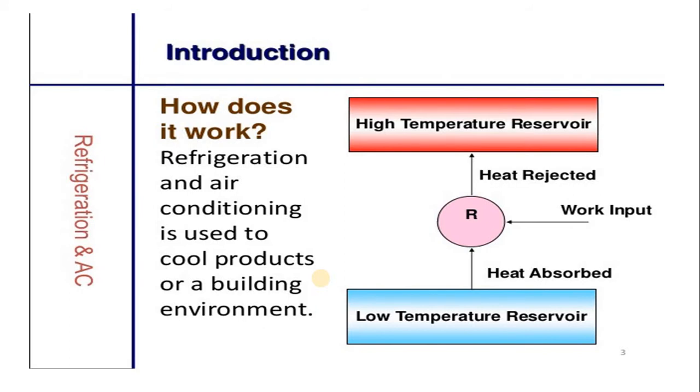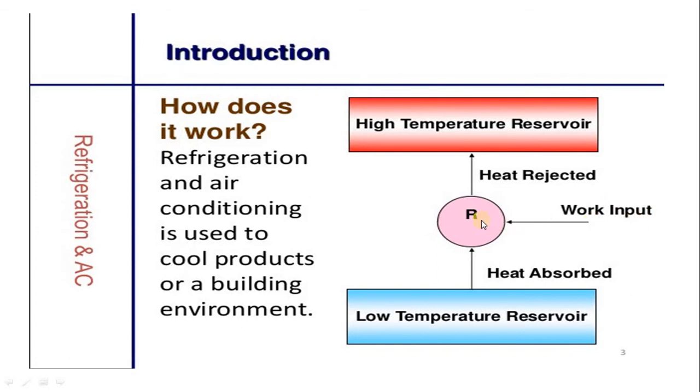Now the next slide is related to the working of the air conditioning system. So students, keep in mind that the working of the air conditioner is the same as that of the refrigerator and heat pump, and it totally depends on the laws of thermodynamics. Here it deals with the second law of thermodynamics, that is the Clausius statement. The Clausius statement says it is impossible to construct a device like a refrigerator, air conditioner or heat pump working in a cyclic process whose sole purpose is to transfer heat from a low temperature reservoir to a high temperature reservoir without add-on of external work.